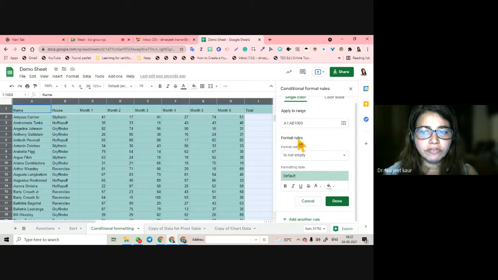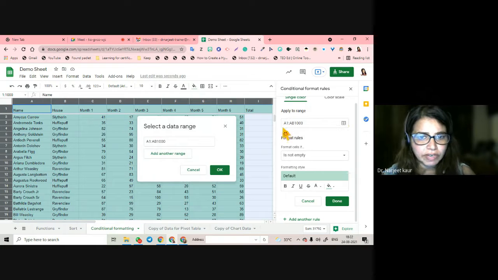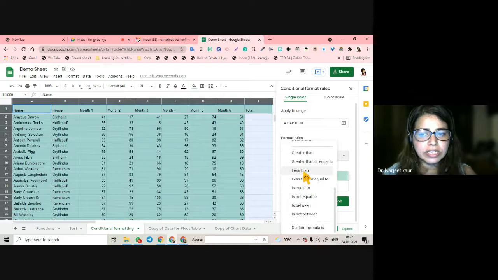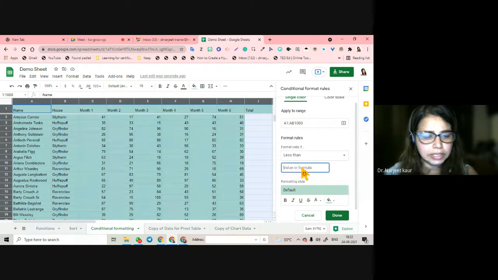So what I do is format cells. This is applying to this range. You can specify the range here also, where your range goes up to, say up to I, or to the bottom of I. You can specify it. Now format the data if it is less than 33.